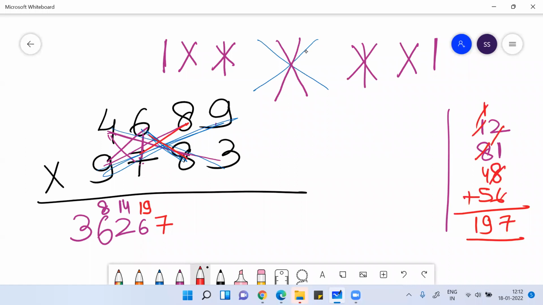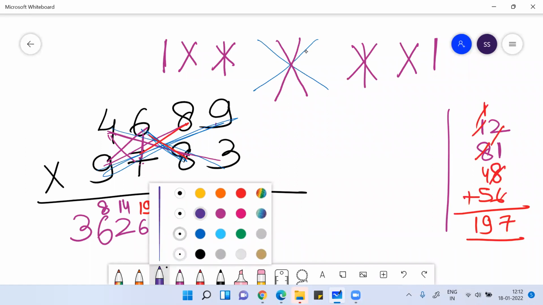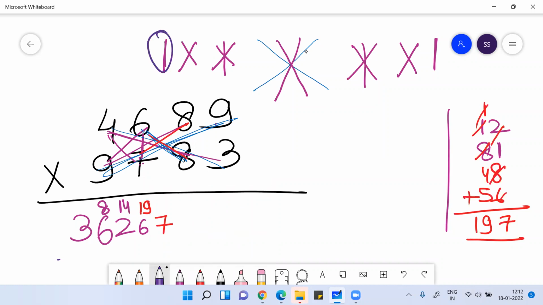Clear? So first what you did, you did this. Okay, then you took 2 digit from left hand side, then you took 3 digit from left hand side, then you took 4 digits from left hand side. Once you reach here, now from one end you reach the other end. Now start ignoring digits. How to ignore the digit? Just ignore this digit.